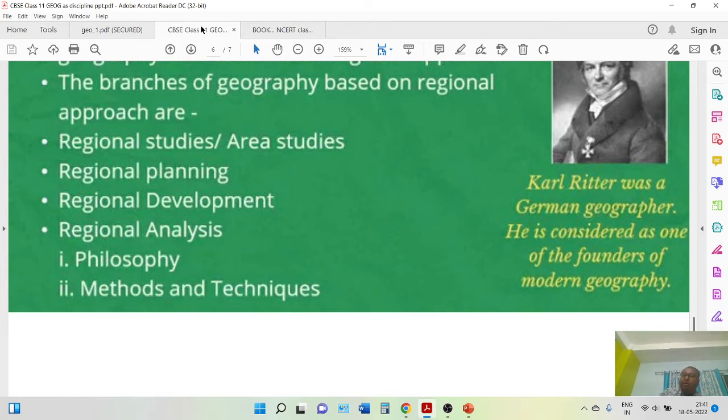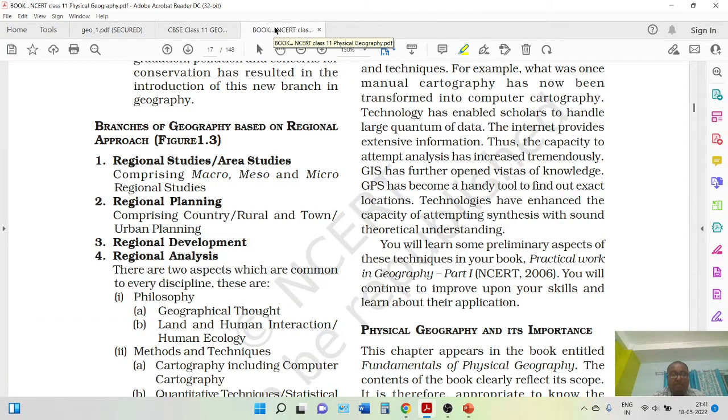Then the developmental approach: how can I develop the people of this place? How can I develop the area? What can be the employment structure of this place? And finally, regional analysis. Whatever development and planning we do, it is not for a shorter period of time, it is for a longer period. So by predicting the future and the possible changes, by this philosophy and method, we will do regional analysis. Particularly in regional analysis, philosophy, methods, and techniques are the most important elements.